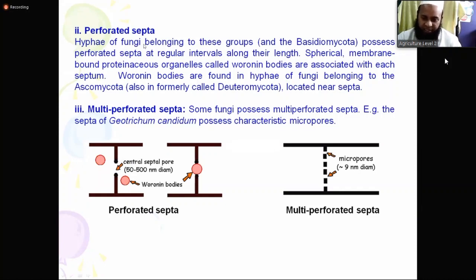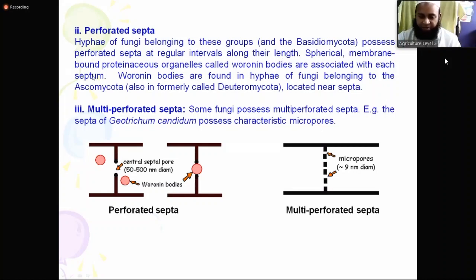Hypha of fungi belonging to these groups and the Basidiomycota. Actually, this group name is Basidiomycota. You will learn later on. Some teacher will teach you what is Basidiomycota. So hypha of the fungi belonging to this group possess perforated septa at regular intervals along their length.